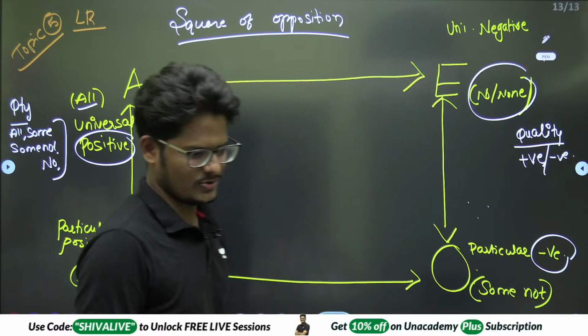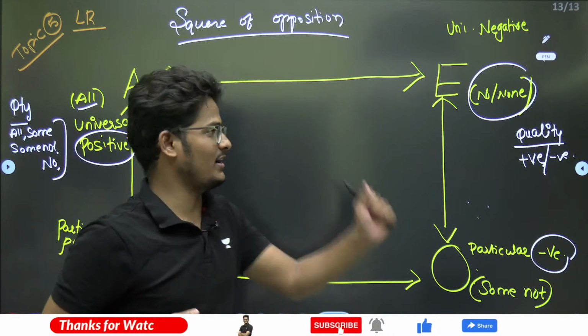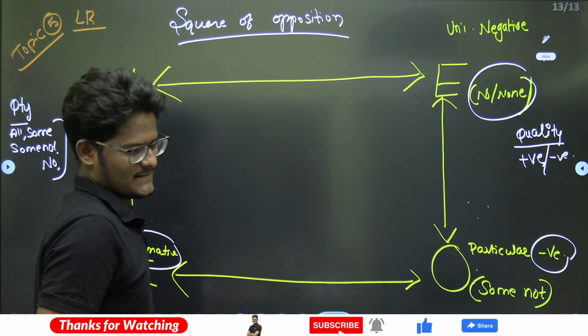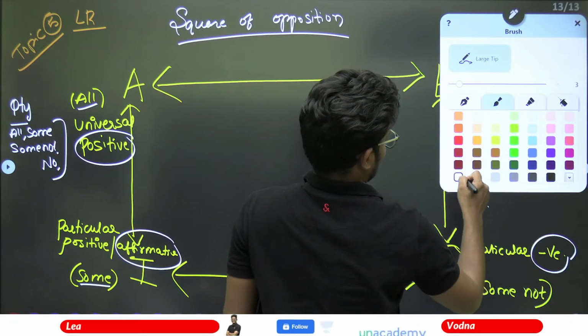Positive, negative. Wait a moment, brother. Truth upward, truth downward. You are telling a conclusion point without discussing the 4 propositions. Right?